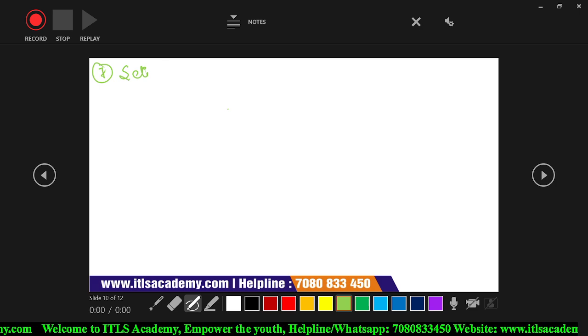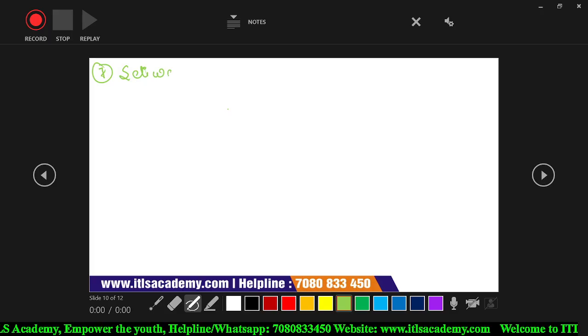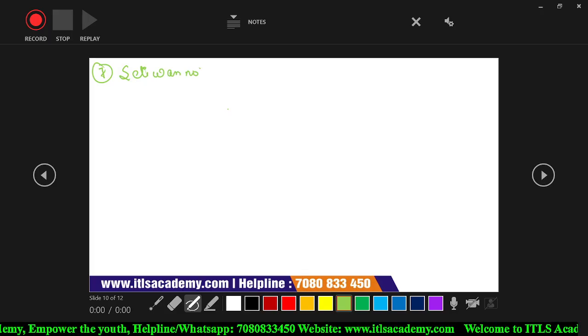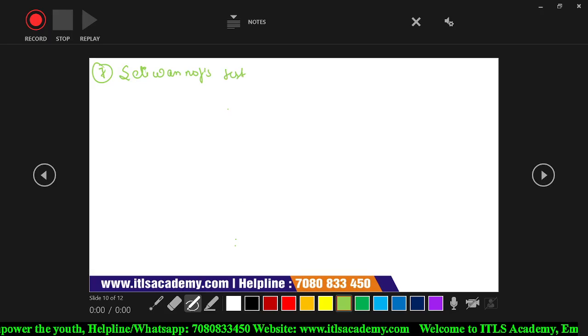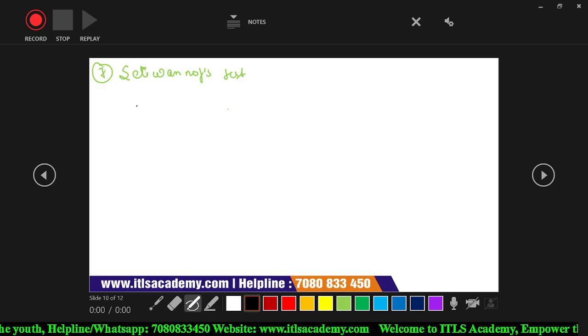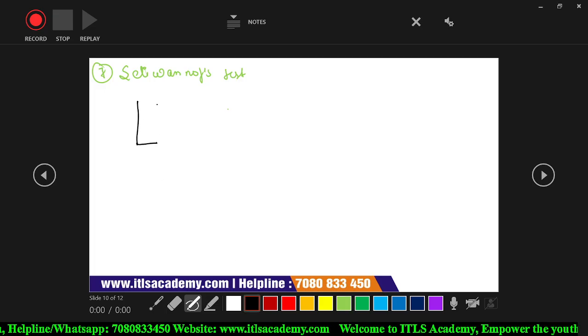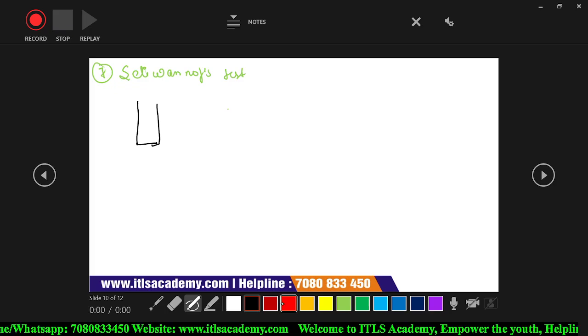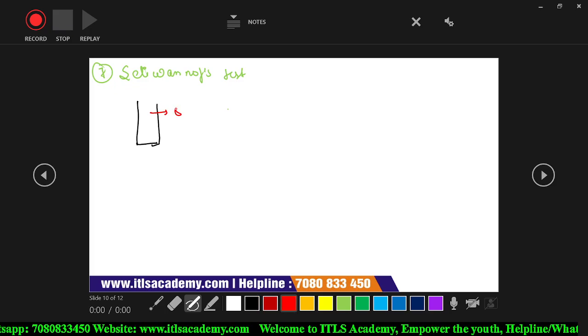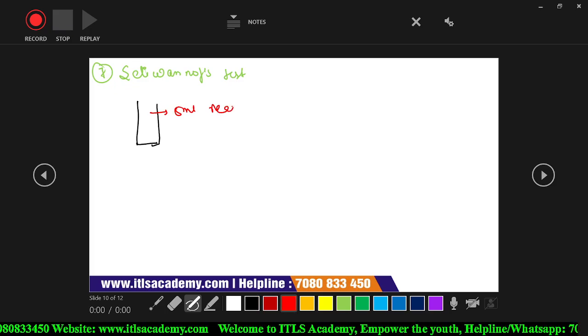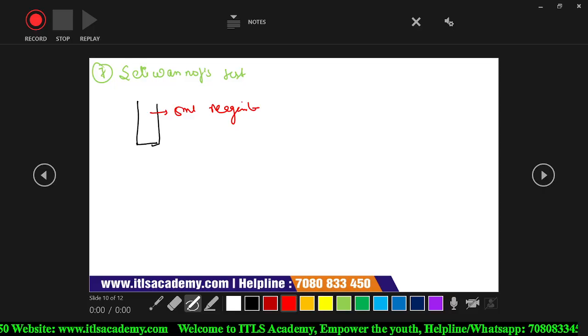Sullivan's test. Again, for performing this test, we take a test tube and add 5 ml of reagent, that is Sullivan reagent.